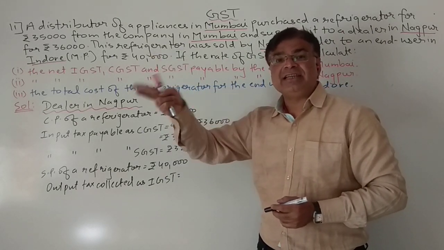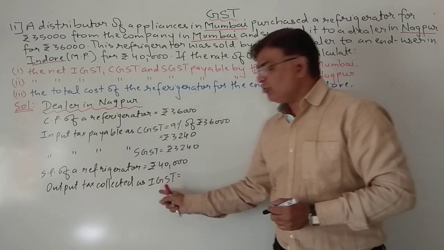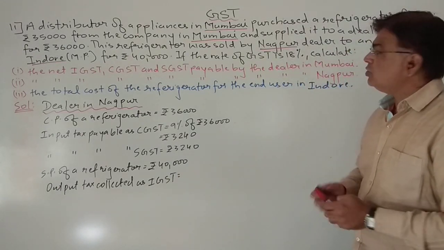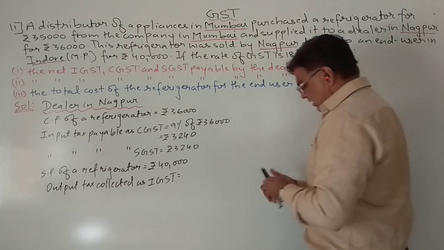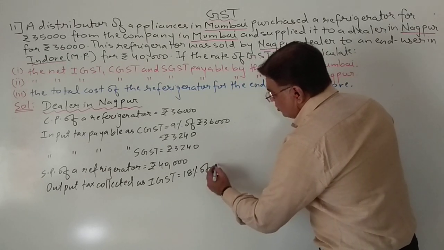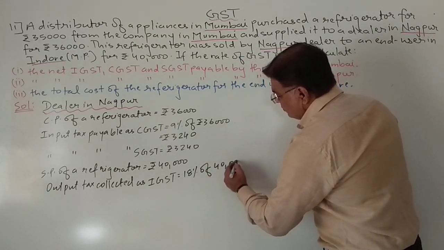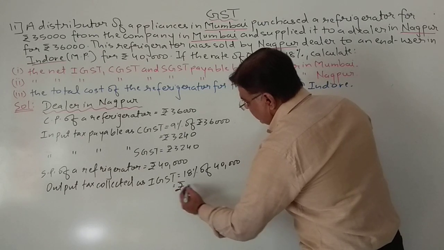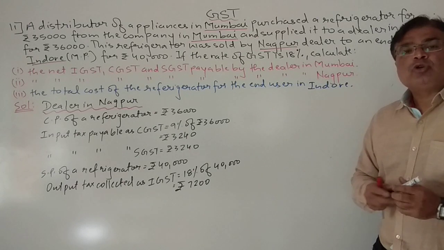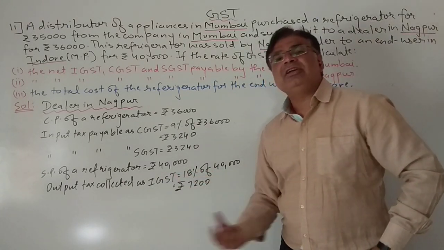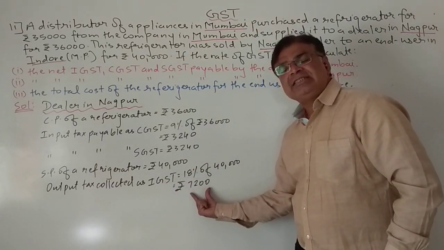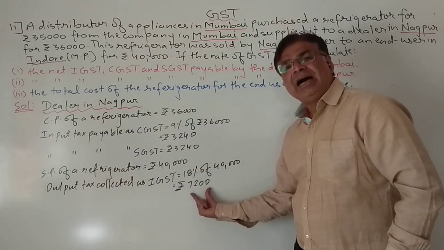So two different states, okay, interstate. That's why it will be collected as IGST. And we know in IGST the whole 18% goes to the central government. So it is 18% of 40,000. So it will be rupees 7,200. So how much tax did the dealer in Nagpur collect? He collected this 7,200 in the form of IGST.